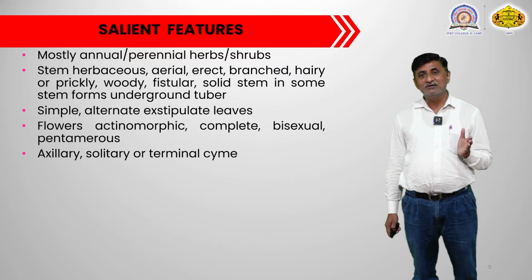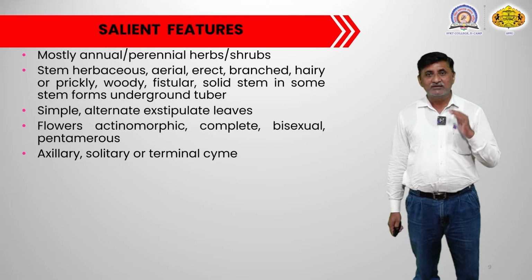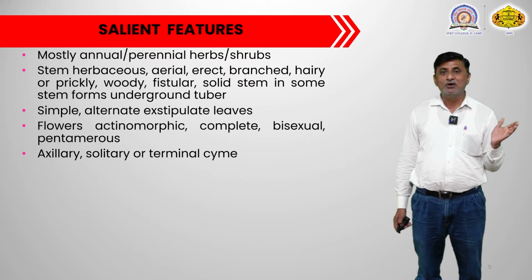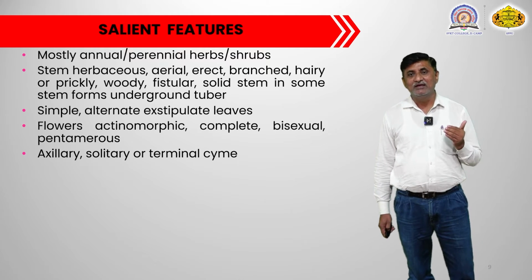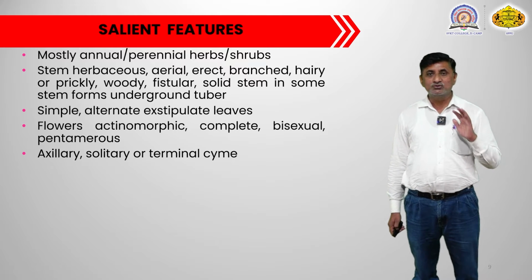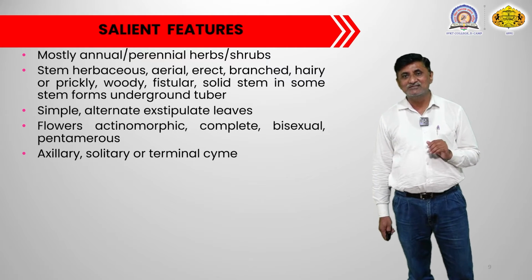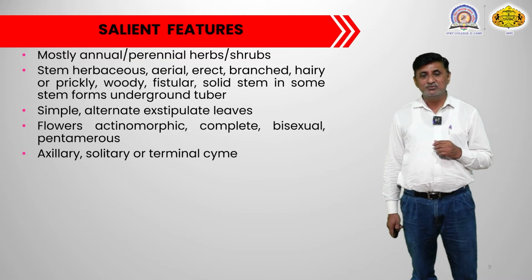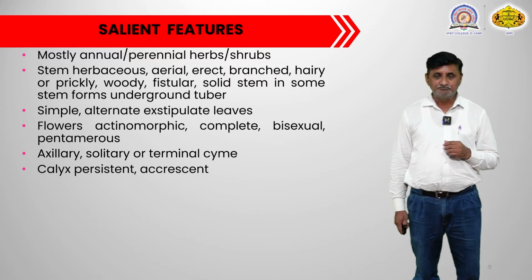So, in the terminal solitary cyme, the inflorescence is produced at the end of the growing tip, and that is identified as a terminal solitary cyme. So, these two kinds of solitary cymes can occur in the plants of this particular family.